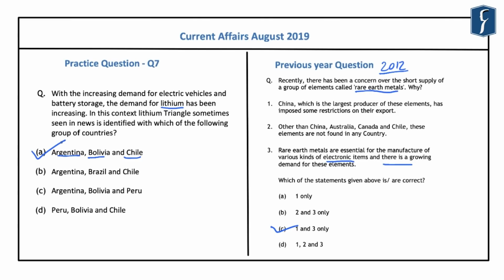triangle countries. Now, this lithium triangle is a contiguous region in these countries, that is Argentina, Chile and Bolivia, which together account for about 54% of the world's lithium resources. So that is why you can expect questions related to such important critical minerals which are sometimes seen in news. As you can see, a question has already been asked related to the rare earth metals in the year 2012. With this, let's take up the next question now.